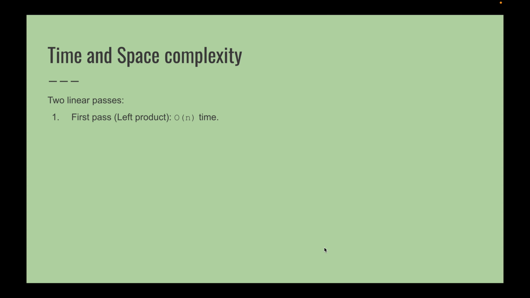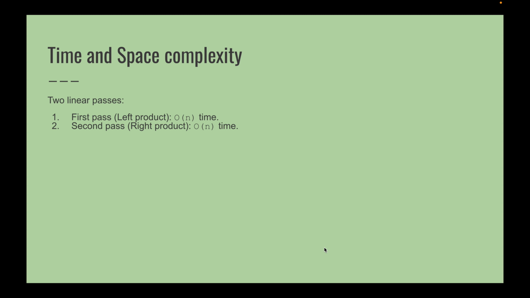For the first pass, we have taken the left product, which takes O of n time. We started from index 1 to n, and we have gone through all the elements. So I've built an array res, and we have gone through, storing the value of the product of all the elements to the left of it, right?